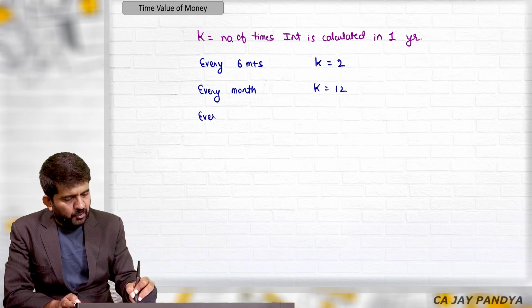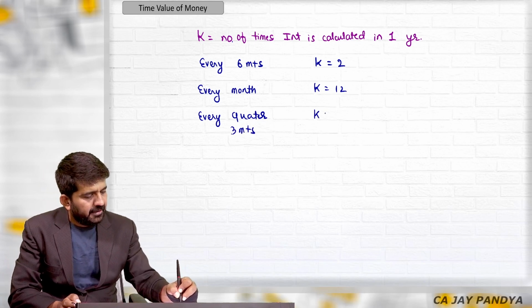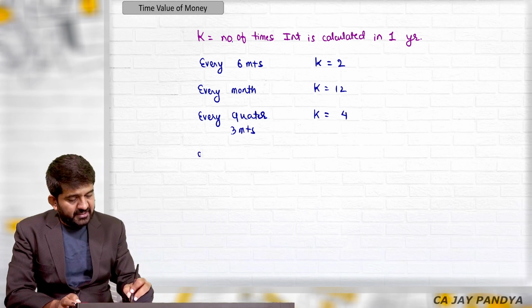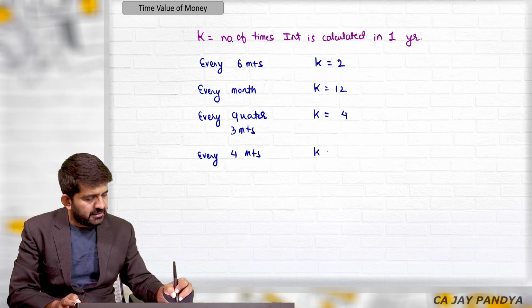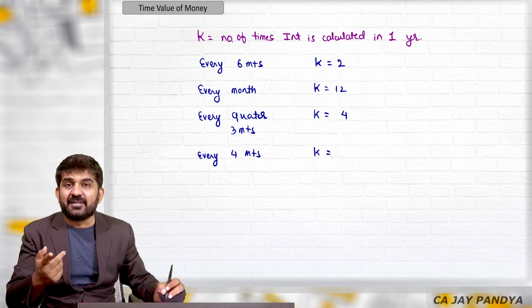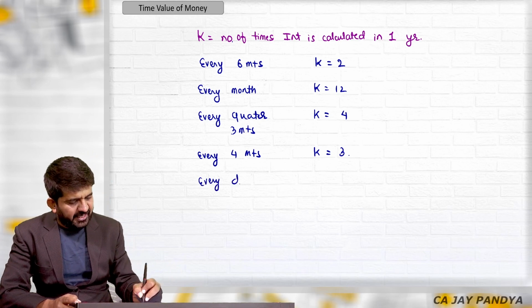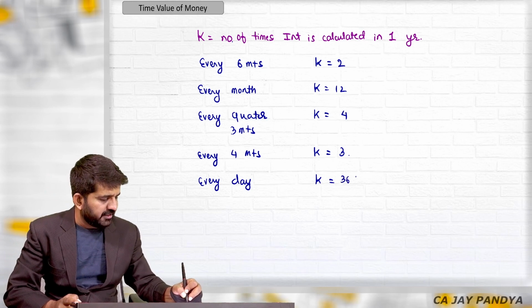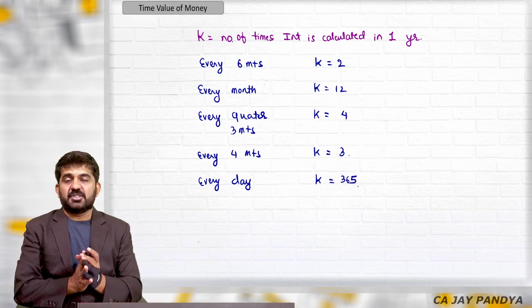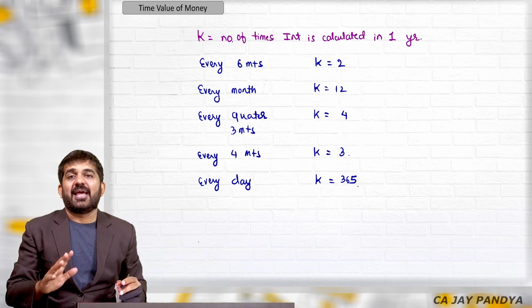If it is calculated every quarter, that is every 3 months, K is equal to 4. If it is calculated every 4 months, how many 4-month periods are there in a year? 3. So K will be equal to 3. If it is calculated every day, K will be equal to 365 or 366, whatever is the case. This is how K is explained.